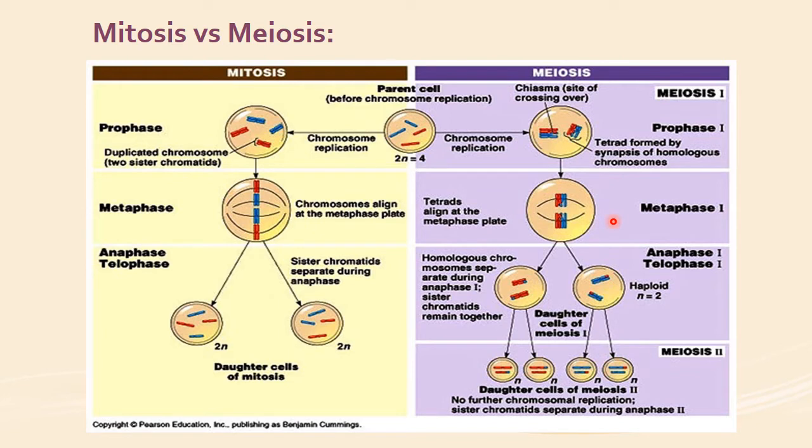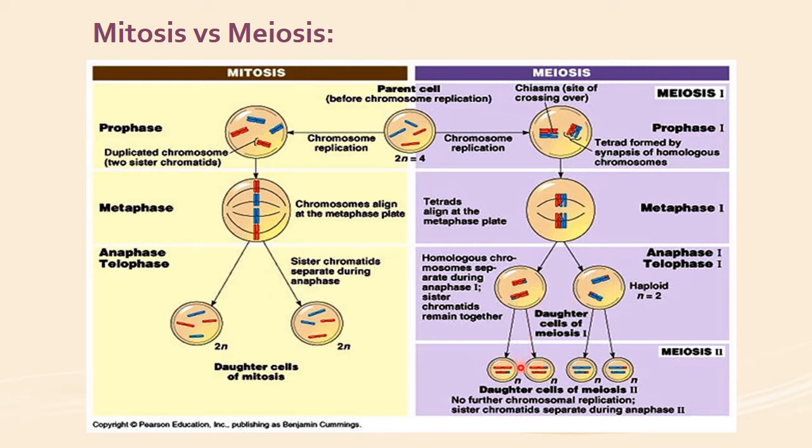Then is the metaphase in which there is spindle formation and the line up of the homologous chromosomes in the form of tetrads at the equatorial plate. Then these chromatids will be pulled apart to the opposite poles and two daughter cells are formed, each with half the number of chromosomes, that is the haploid number, 23 chromosomes. So 22 autosomes and one sex chromosome, X or Y.